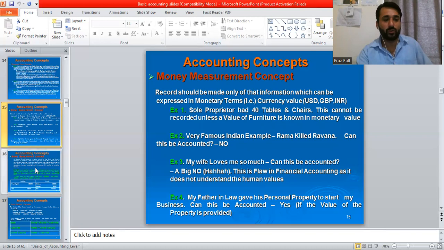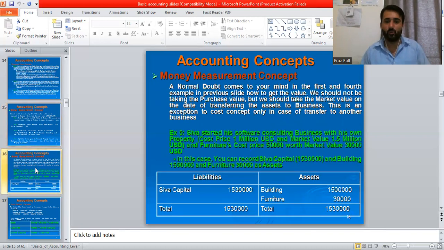Okay, then let's move to slide number 16. Just have a view at assets and liabilities. Say the capital of that girl Siva was 1,53,000, and the assets, building and furniture, are being recorded in the form of 1,50,000 or 30,000. So basically, the money measurement concept is saying that only those items are recorded which can be expressed in money or monetary form.